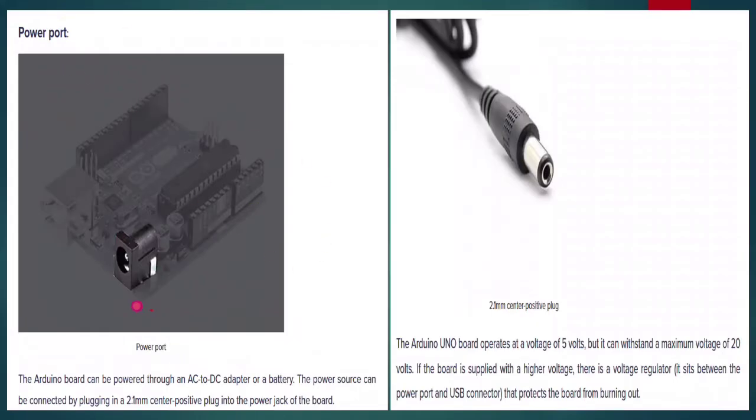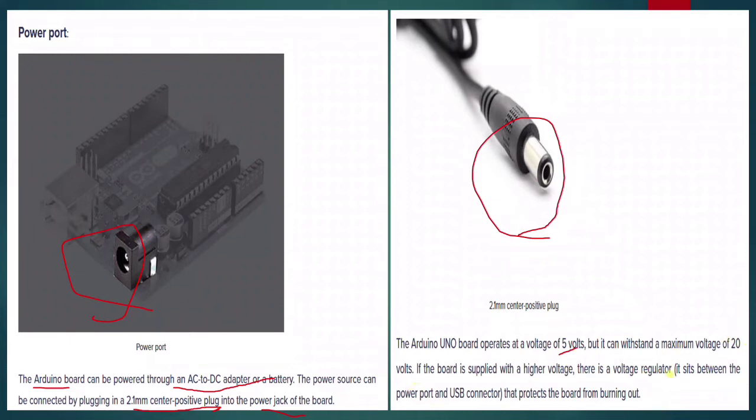Okay. Now here comes the power port. This is the power port. Actually, we call this the power jack and this the 2.1 mm center positive plug. The Arduino board can be powered through an AC to DC adapter or a battery. The power source can be connected by plugging a 2.1 mm center positive plug into the power jack of the board. The Arduino Uno board operates at a voltage of 5 volts, but it can stand a maximum of 20 volts.